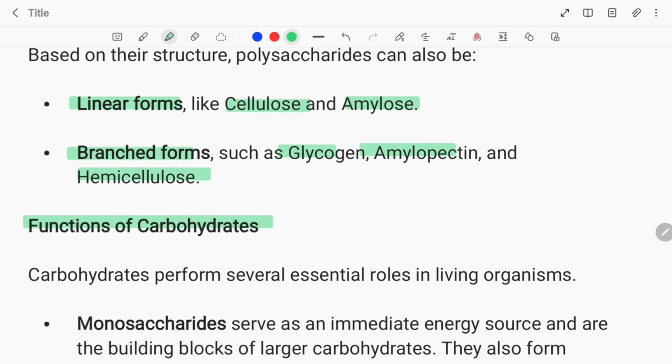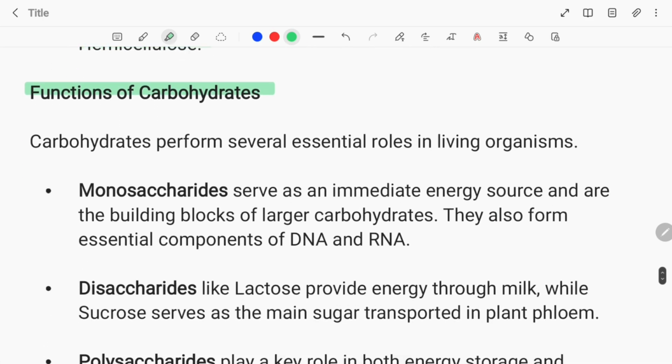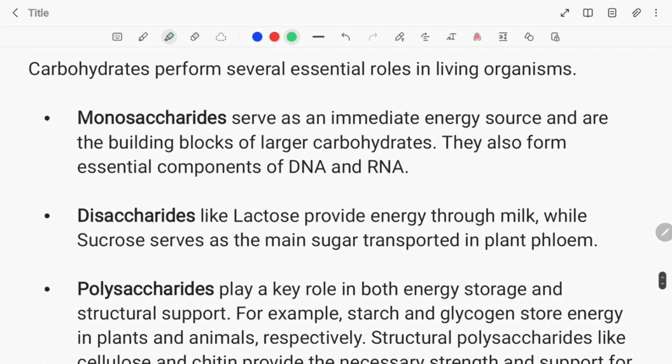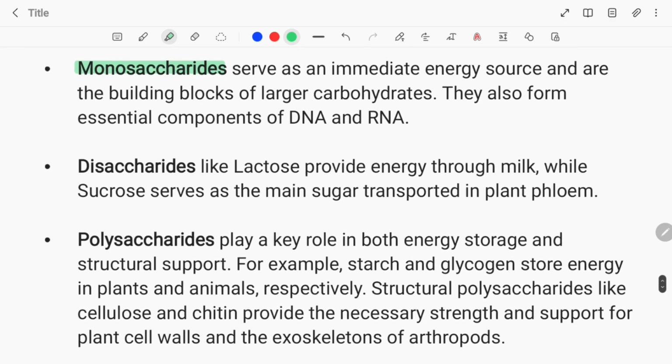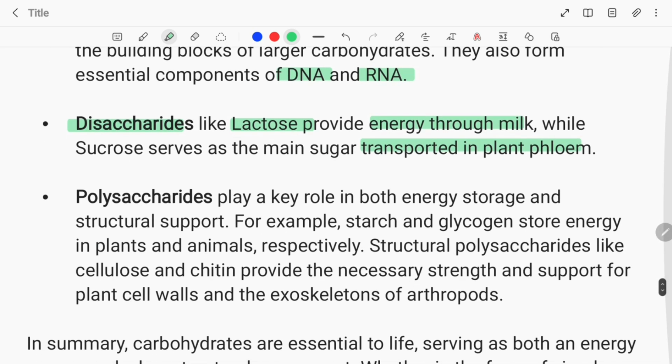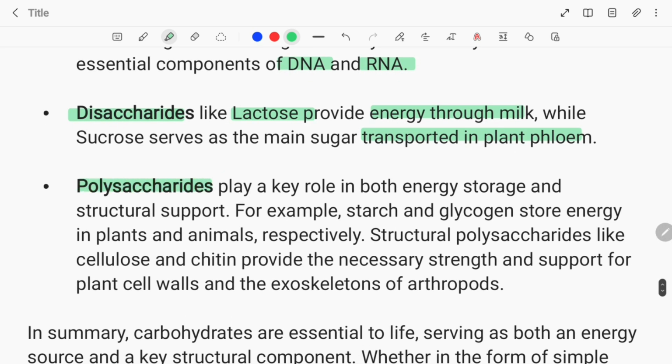Functions of carbohydrates. Carbohydrates perform several essential roles in living organisms. Monosaccharides serve as an immediate energy source and are the building blocks of larger carbohydrates. They also form essential components of DNA and RNA. Disaccharides like lactose provide energy through milk, while sucrose serves as the main sugar transported in plant phloem. Polysaccharides play a key role in both energy storage and structural support.